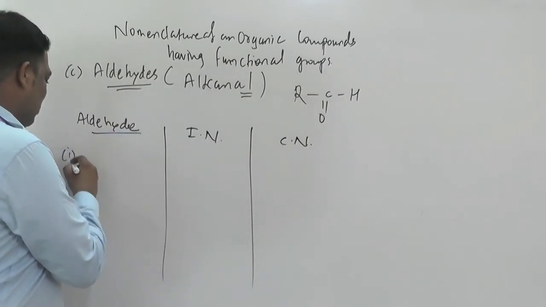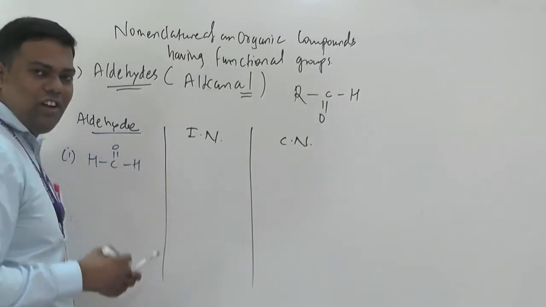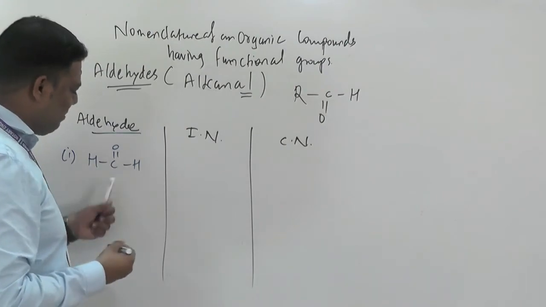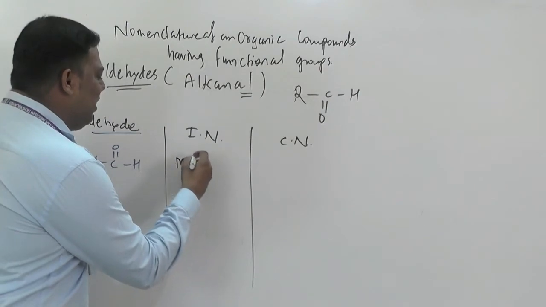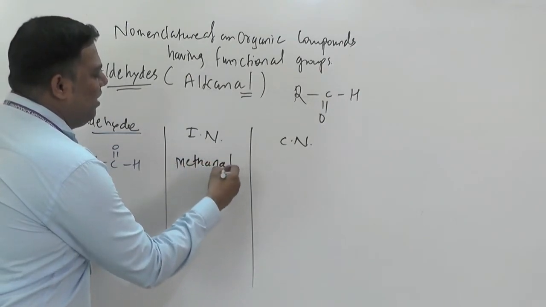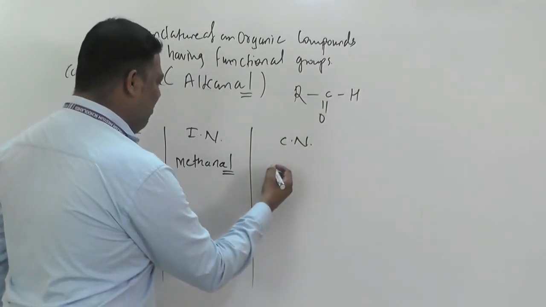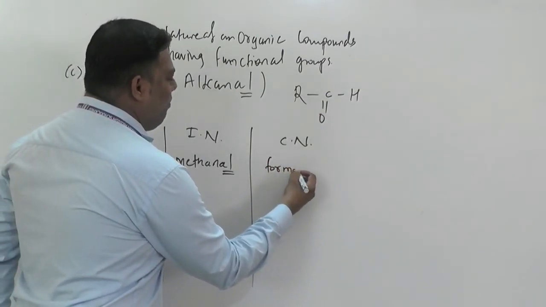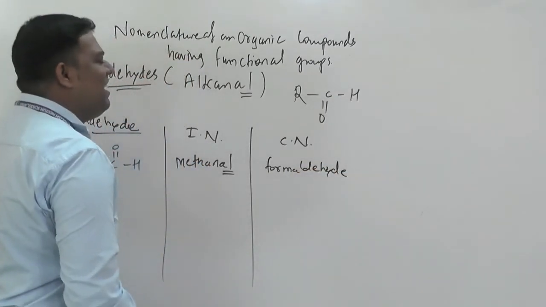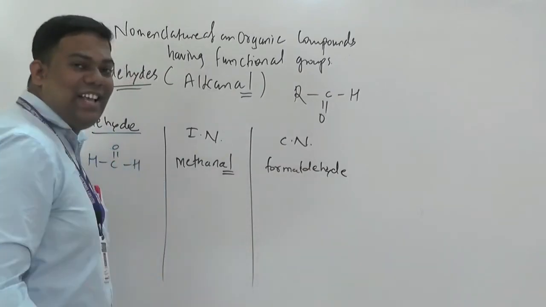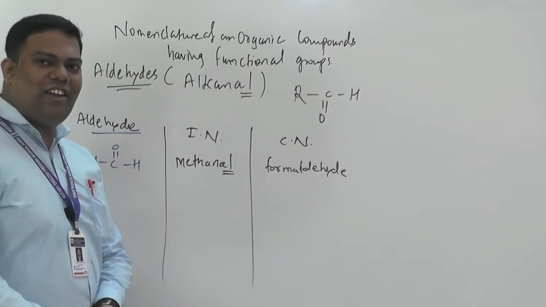So first, HCHO. What is the IUPAC name? One carbon atom, so here methanal will come. Al is aldehyde. And what is the common name? Formaldehyde. Formalin, as you know, is available in the medical store.